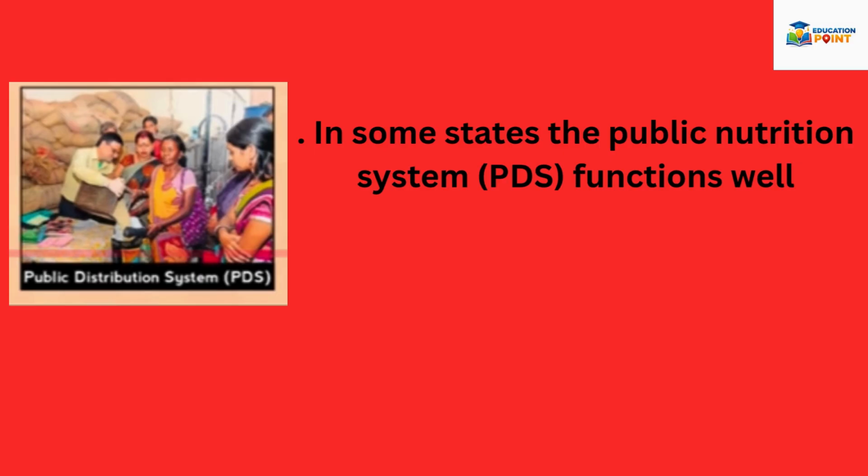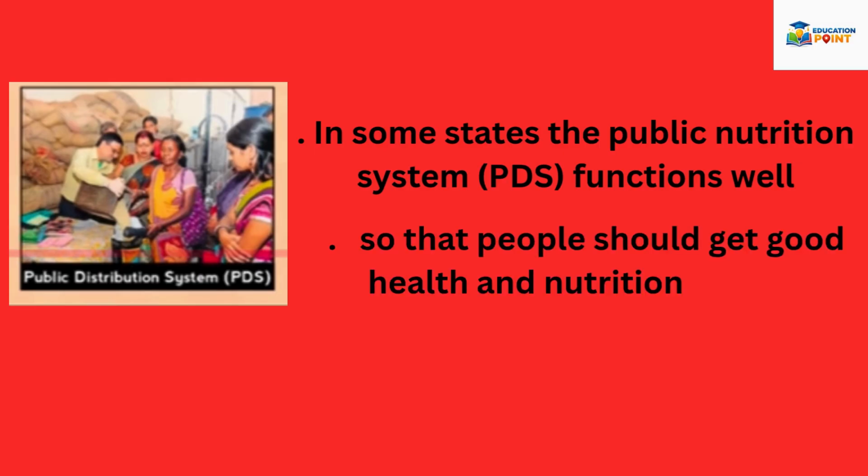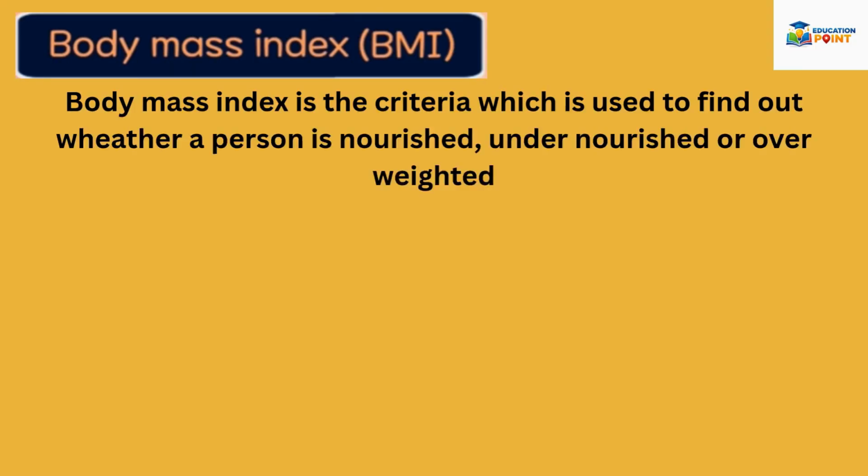That's why in some states the public distribution system, PDS, functions well, so that people get good health and nutrition.